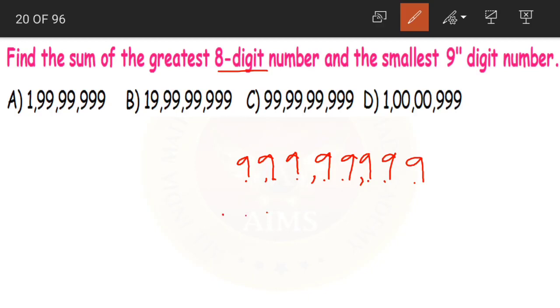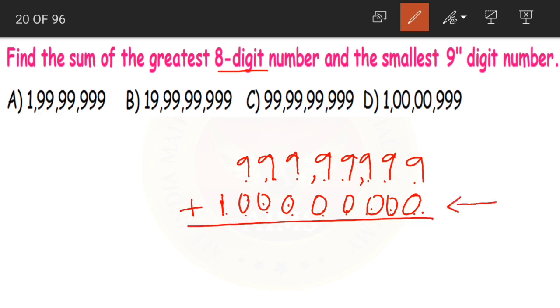See children, 9-digit number, right? So I am making 9 places for it. Now what should we do? The first digit would be 0. Sorry, the first digit will be 1. Yes, the first digit will be 1 and the remaining places will be filled with zeros. That means 1 followed by 1 2 3 4 5 6 7 8 zeros. This becomes our smallest 9-digit number and 8 nines is our greatest 8-digit number.